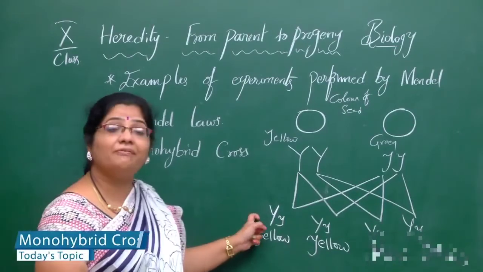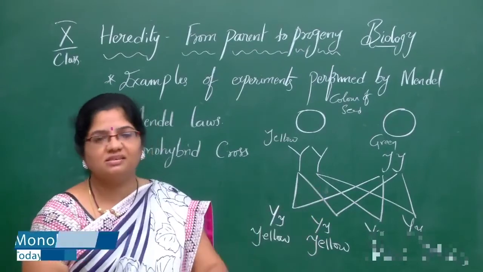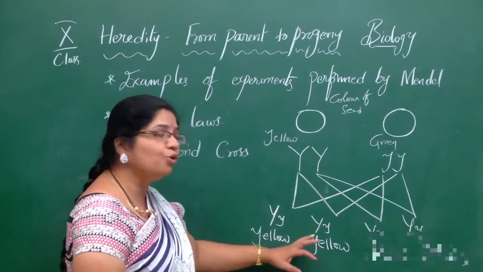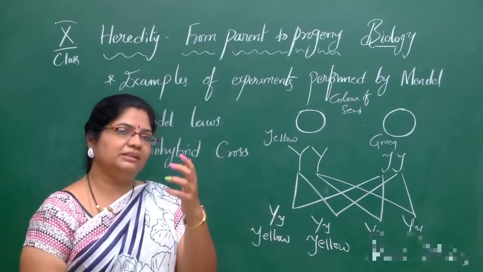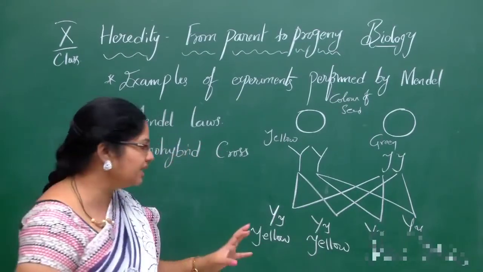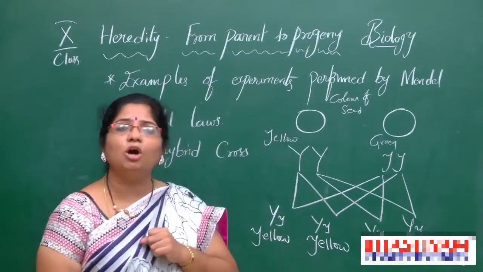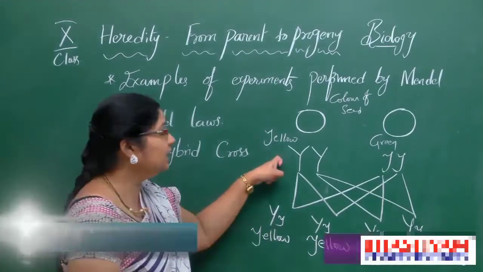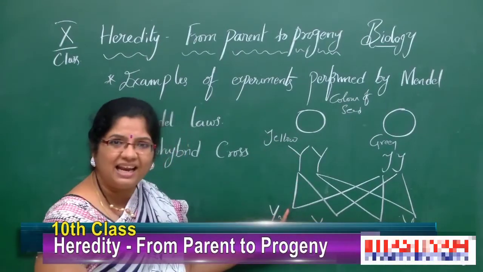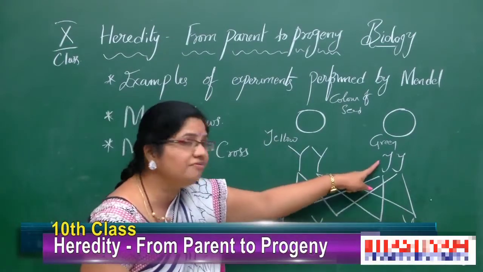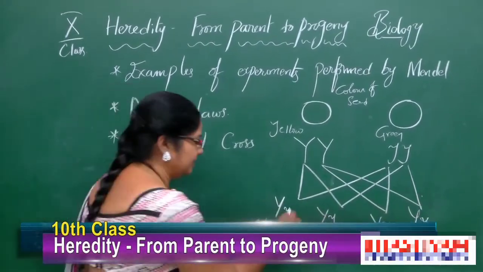So, this is the first law of Mendel, children, the law of dominance. Of the 2 alleles, only one is dominant over the other. So, in the heterozygous, whichever dominates expresses itself; that is called the law of dominance. And if you observe, from one parent only one allele comes and joins with another parent's one allele and the progeny forms.